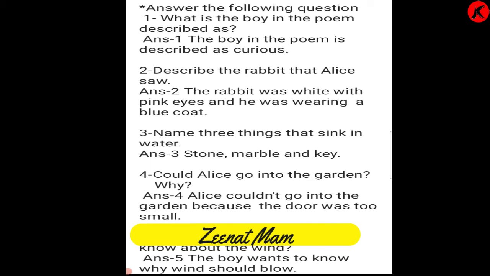Answer the following questions. What is the boy in the poem described as? We are doing the poem Why. And you remember, children, there was a little boy like you and he was always curious. क्यों ऐसा होता है, क्यों वैसा होता है, right? So he wanted to know the reason of each and every question of why and why. So we'll do the question answers.